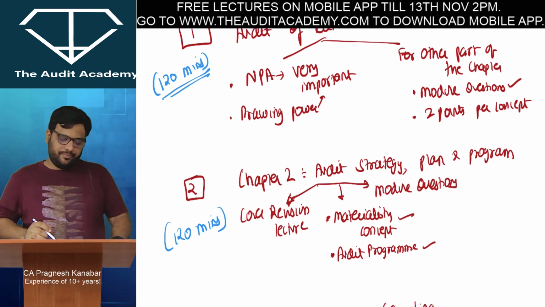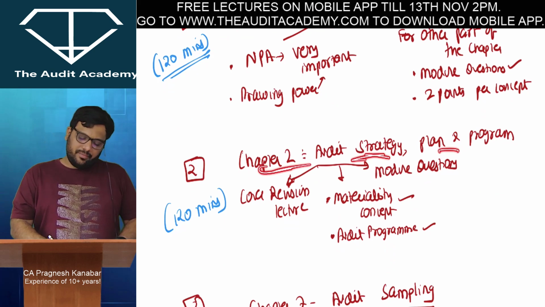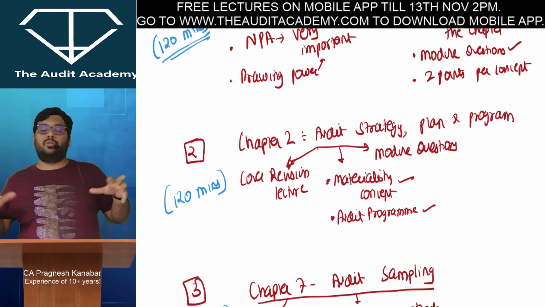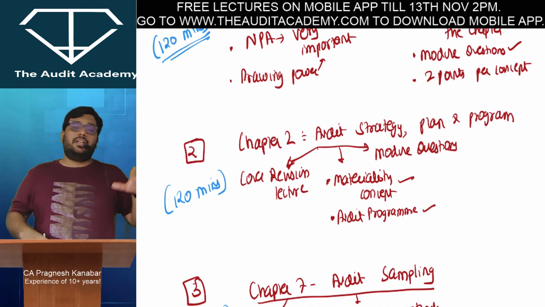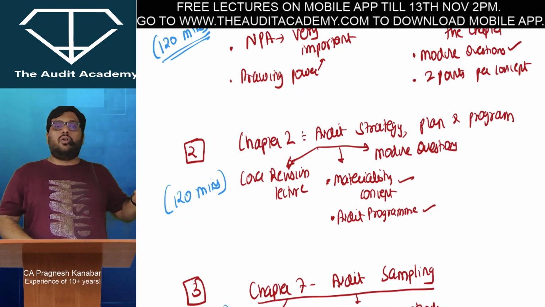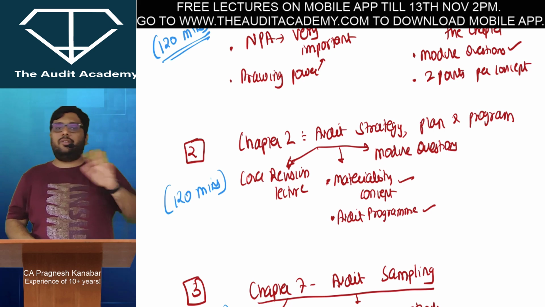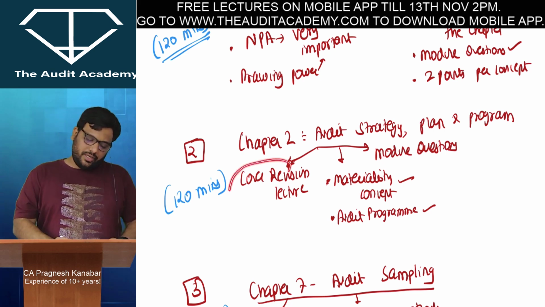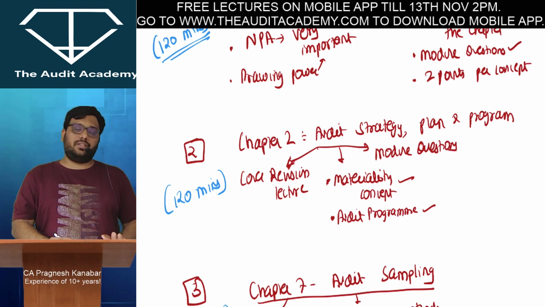Okay. Chapter 2 audit strategy, plan and programming. Now over here students normally struggle in chapter 2 and chapter 4. Chapter 2 audit strategy, plan and programming, chapter 4 risk assessment and internal control, और वो chapter 7 audit sampling. These 3 topics बच्चे अच्छे से कर नहीं पाते हैं and they really struggle. So in that case you can just cover the points which I've covered in the revision lecture.